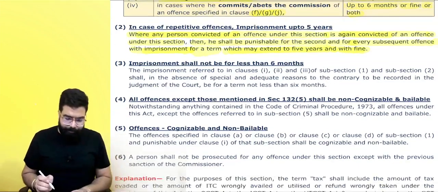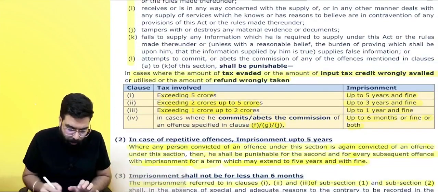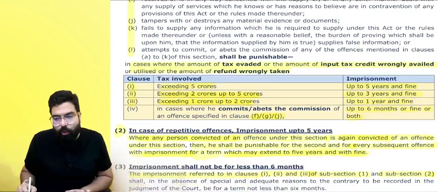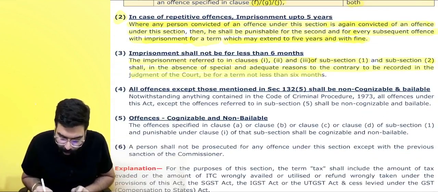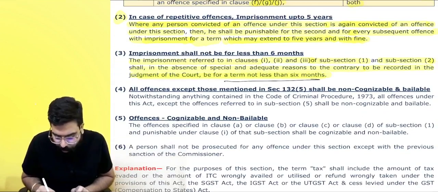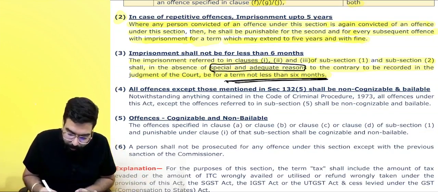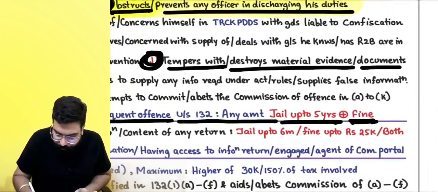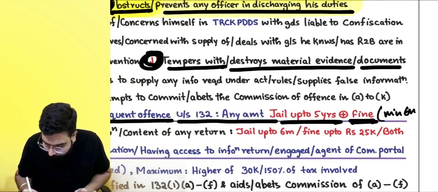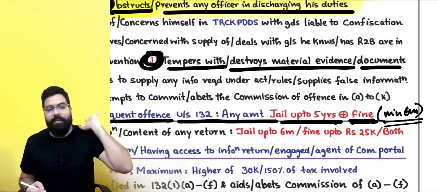But always remember, the imprisonment referred to in clauses 1, 2, 3 of subsection 1 and subsection 2, in the absence of adequate reason to the contrary, is for a minimum term of not less than 6 months. Means minimum jail is 6 months unless there is some adequate and special reason. Always remember this. Also, you can write over here in the chart that this is also minimum 6 months jail. Sir, always remember, jail of minimum 6 months is there.